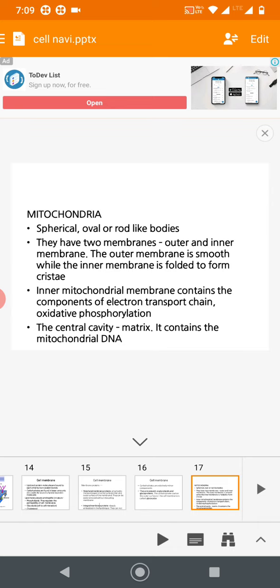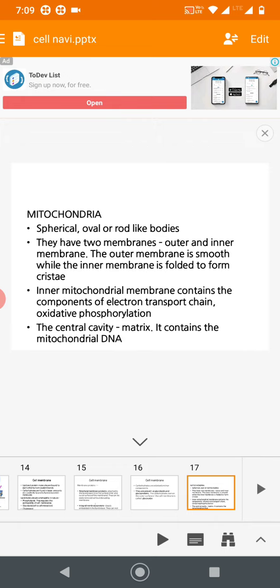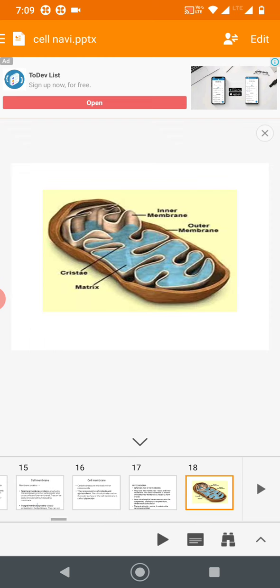There will be options A, B, C, D. Mitochondria is the powerhouse of the cell, for synthesis of ATP. It has a spherical or oval shape.